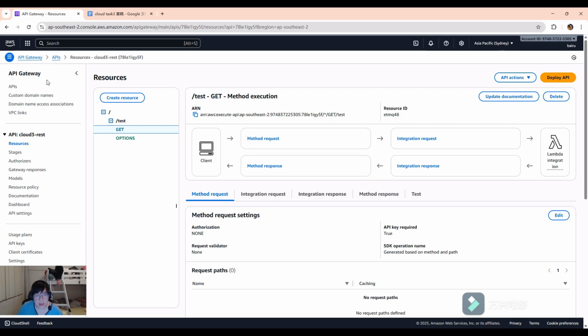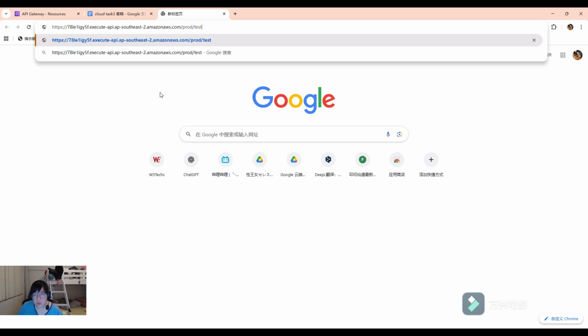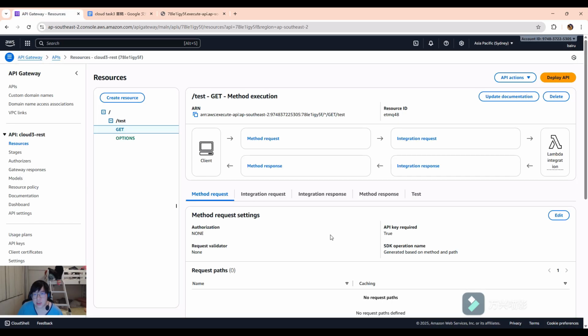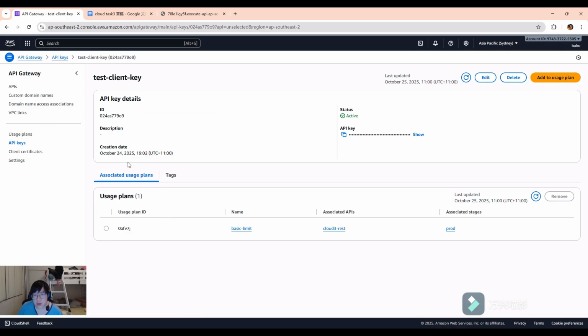And after you open it, our access needs an API key. So if we add test, it doesn't work, it's showing forbidden. So how can we succeed?